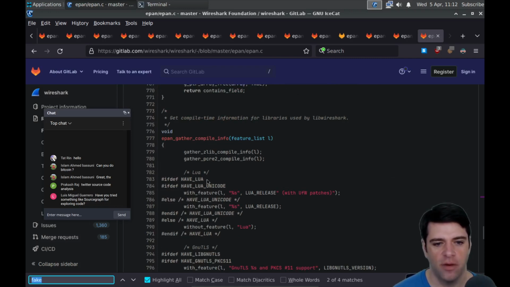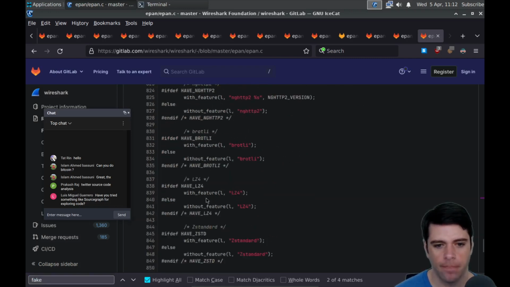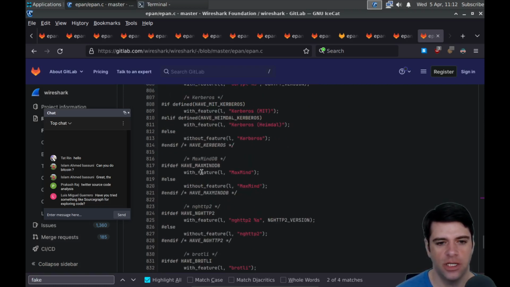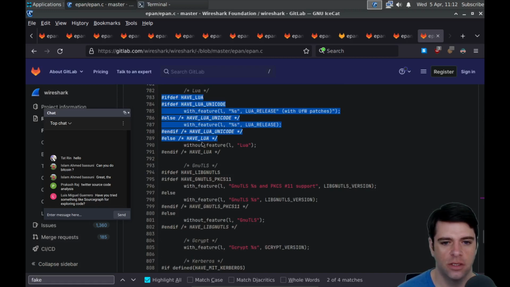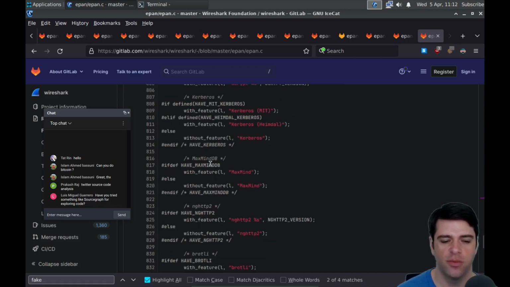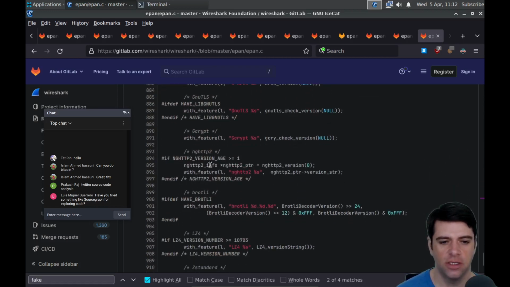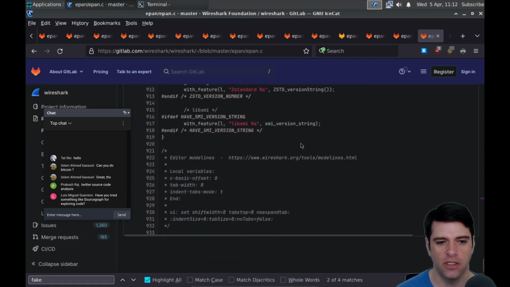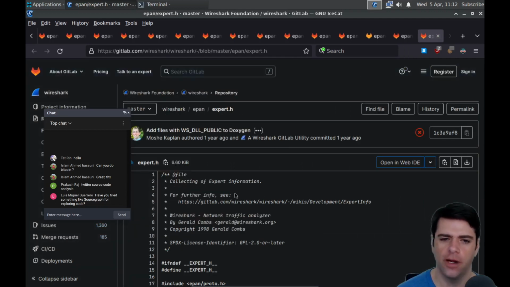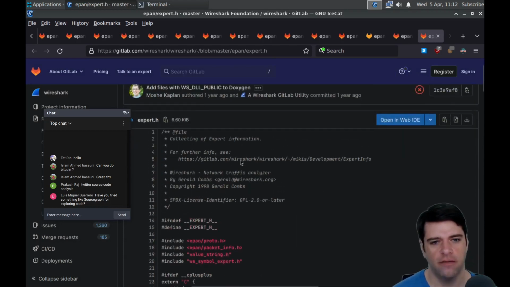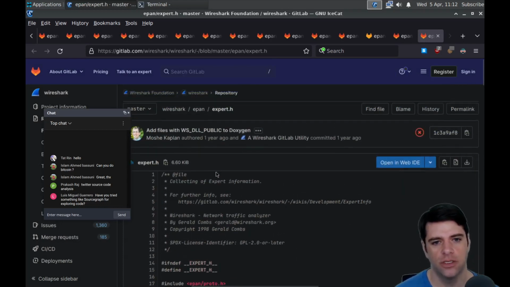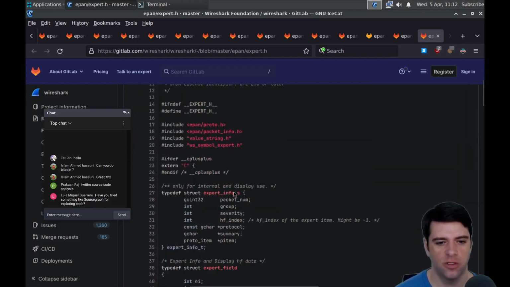EPAN gather compile info has a bunch of Lua stuff. Or maybe for different protocols, LZ4, Z standard, MaxMind DB, new TLS. Maybe these are like Lua entry points for specific functions. These don't seem to be quite protocols, but they are like functions or like programs, I guess. Okay, I'm just curious. So that's enough for now for that file. So let's see what expert is. I'm just curious what expert is supposed to be.